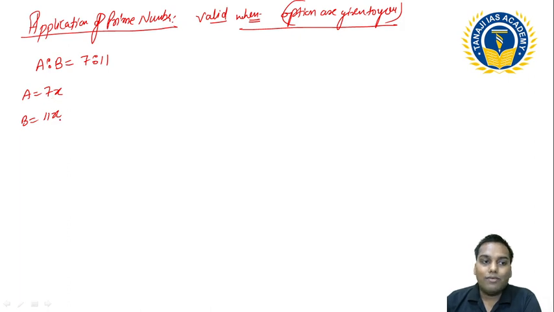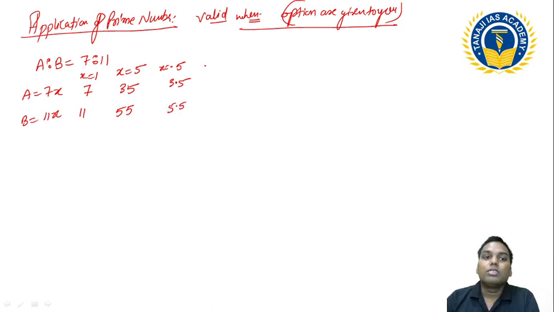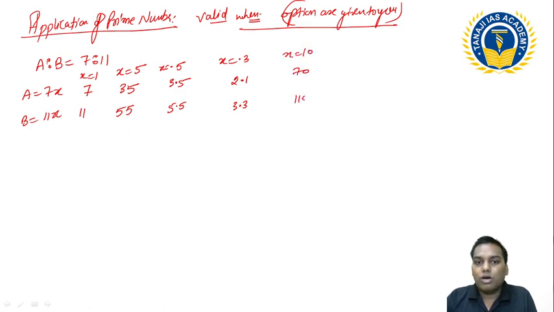So this is 7x and 11x. What do we generally do? We have to find the value of x. Suppose the x value is 1, so this value is 7 and this is 11. Suppose the x value is 5, so this is 35 and this is 55. Suppose the x value is 0.5, so this value is 3.5 and this value is 5.5. Suppose the x value is 0.3, for example, so this is 2.1 and this is 3.3. And suppose x is 10, this is 70 and this is 110.